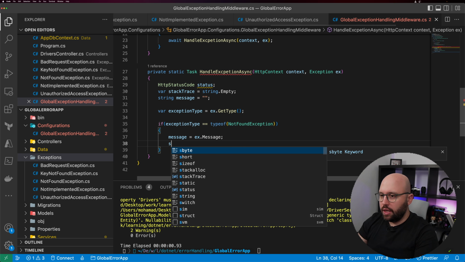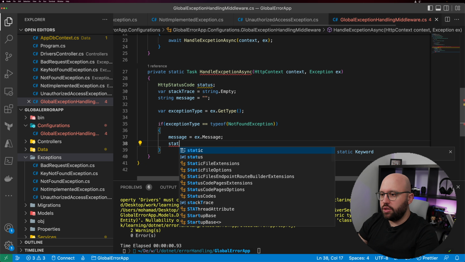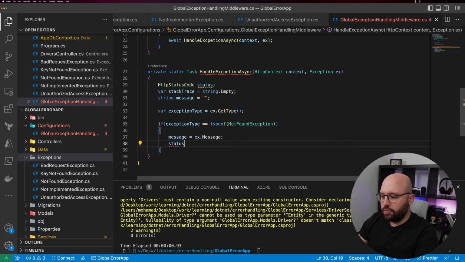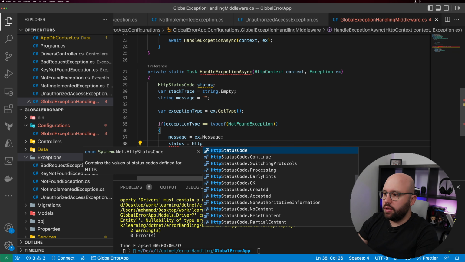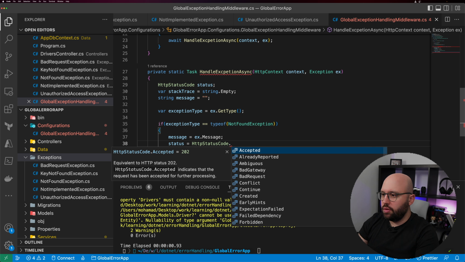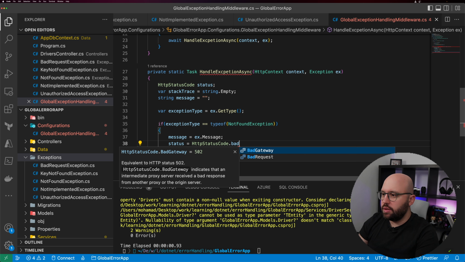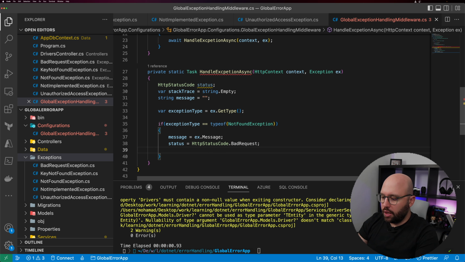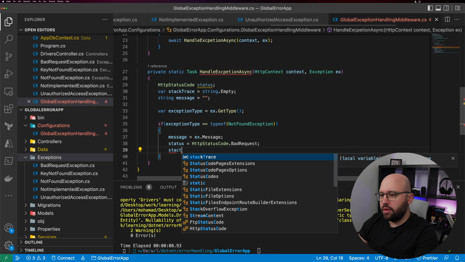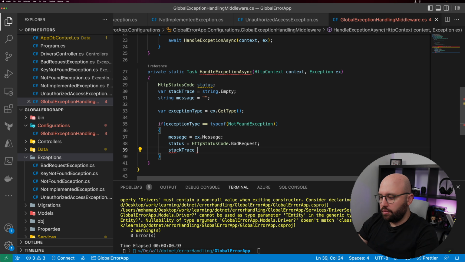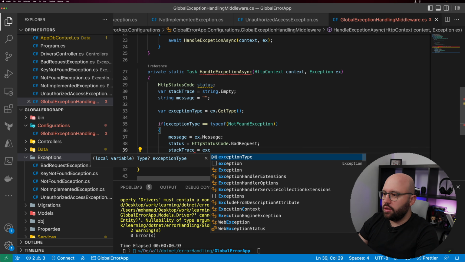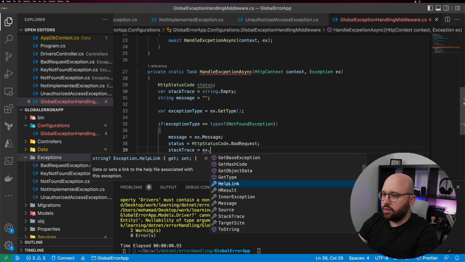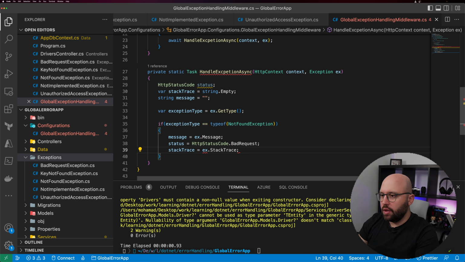And then I'm going to say the status of this, the HTTP status. I'm going to say HTTP status code dot, let's say bad request. And then what I can say, the stack trace equal exception ex dot stack trace. So here we can see that I have much more control of what type of information I want to relay back to the user in case there are any errors.